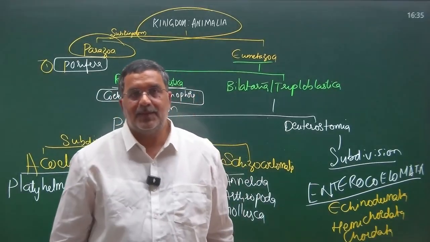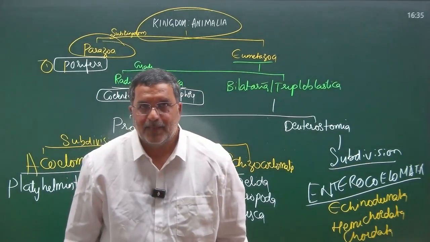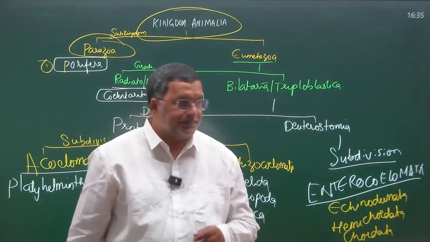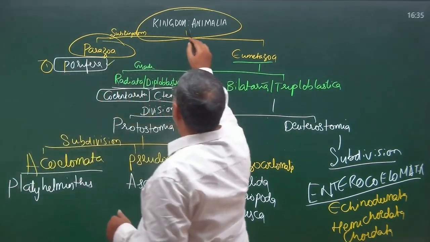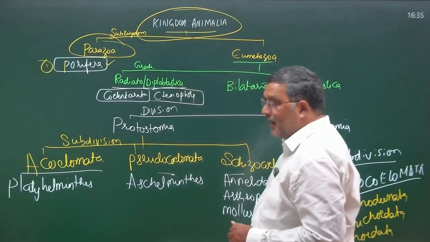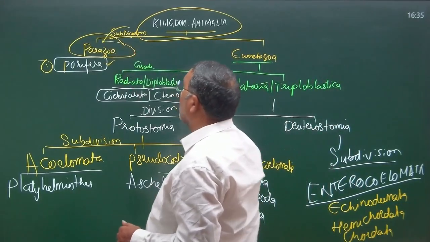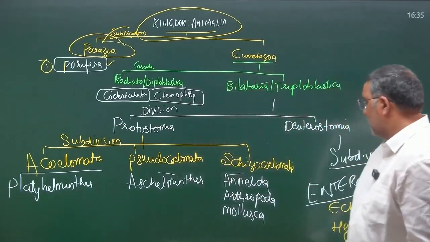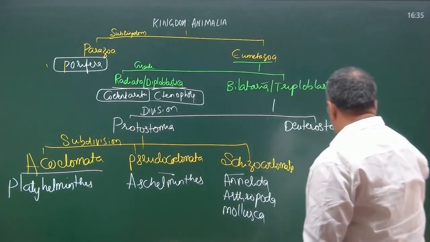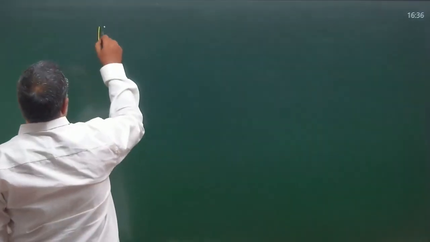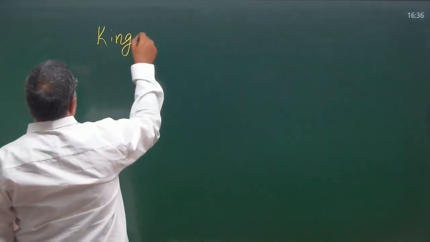I belong to Hyderabad. In the same way, phylum Porifera belongs to the kingdom Animalia, subkingdom Parazoa. So, first your work is to write this hierarchical position. I am writing for phylum Porifera.